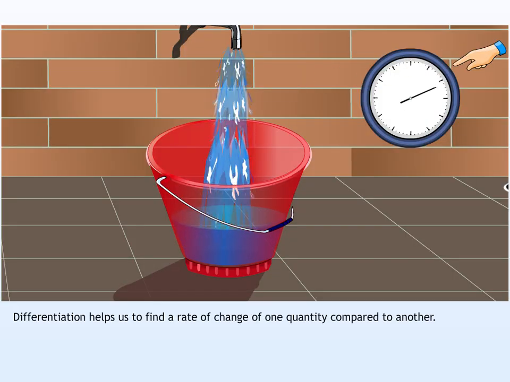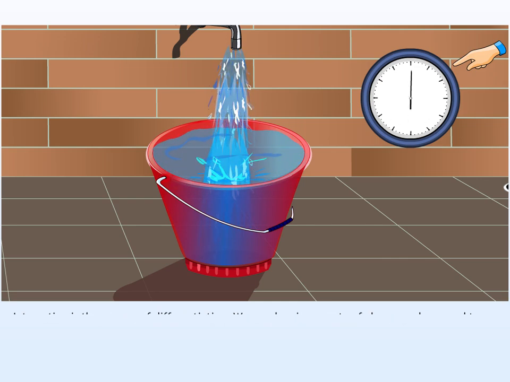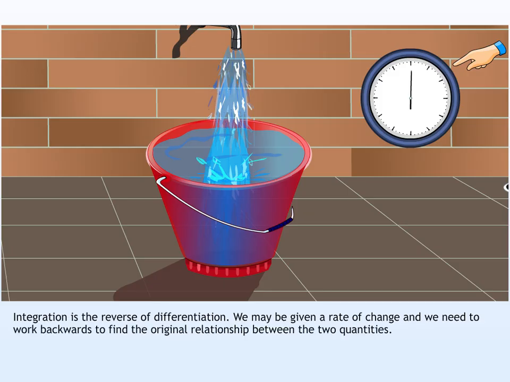Well, now let's compare differentiation and integration. We know that differentiation helps us to find the rate of change of one quantity compared to another. And since integration is the reverse of differentiation, we may be given a rate of change and need to work backwards to find the original relationship between the two quantities.